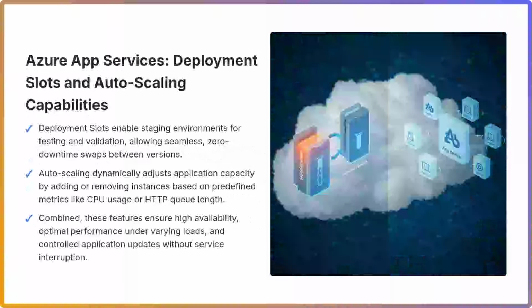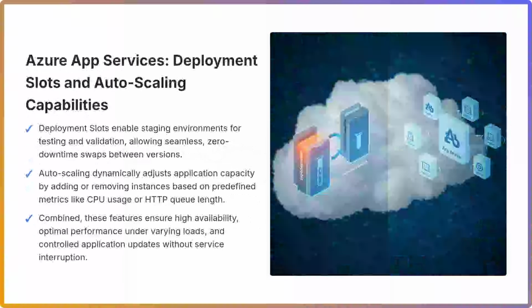Azure App Services offers sophisticated features for managing application deployments and performance. Deployment slots provide isolated environments, such as staging or testing, distinct from the production environment. This capability allows developers to deploy new versions of an application, conduct thorough testing, and then perform a near-instantaneous swap with the production slot, ensuring zero downtime for end users. This process is critical for continuous integration and delivery pipelines, enabling safe rollouts and efficient rollbacks if necessary.